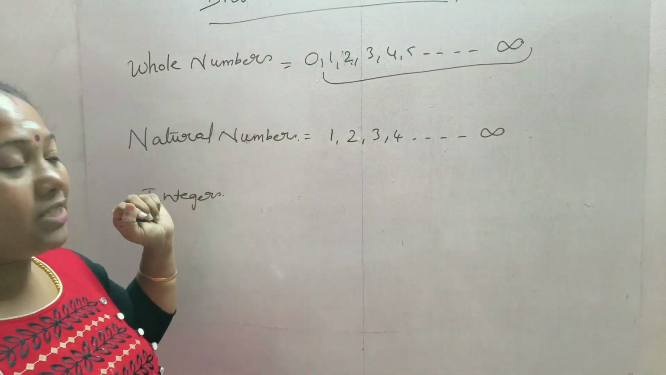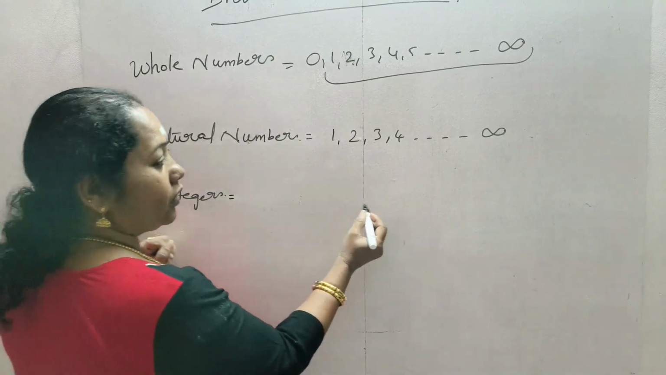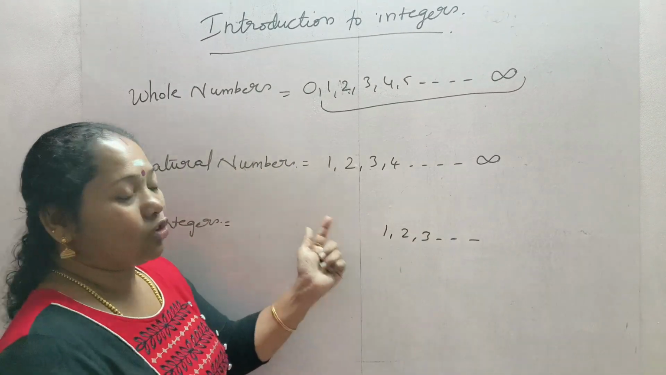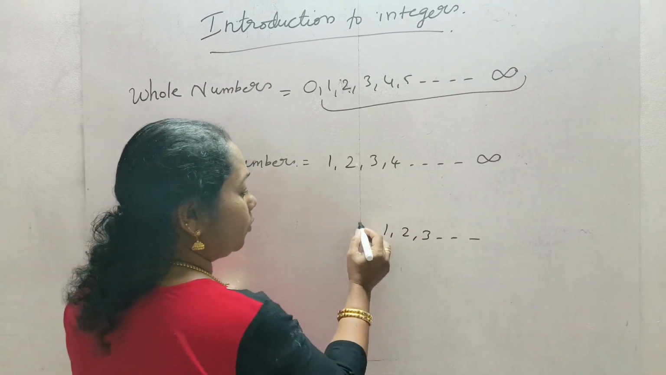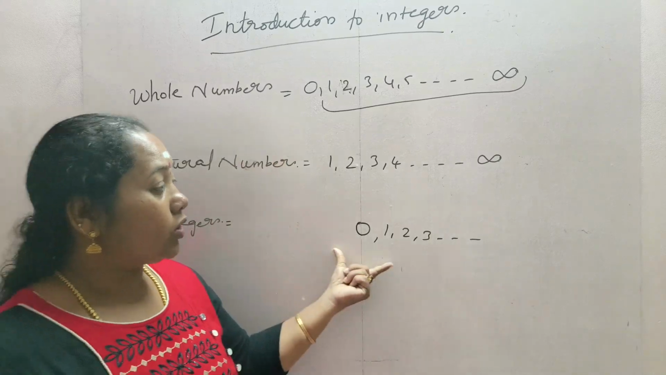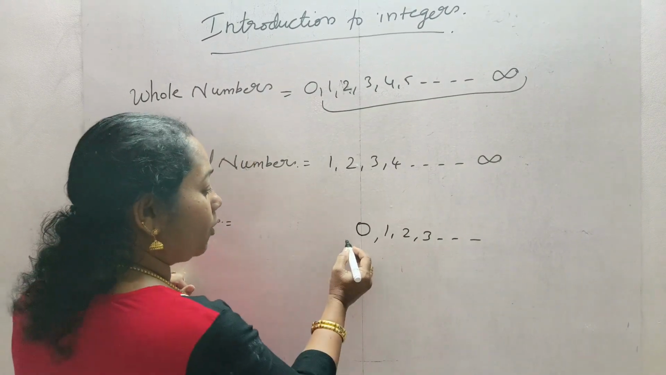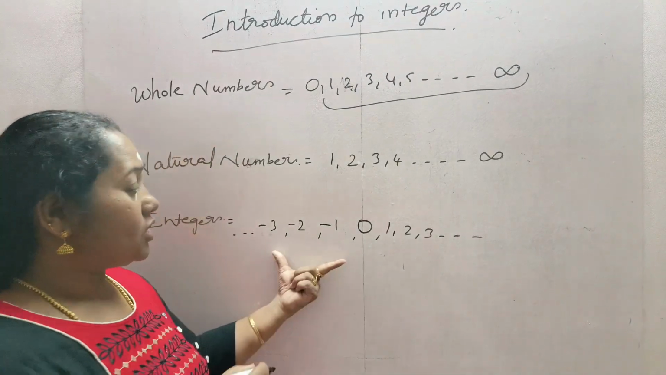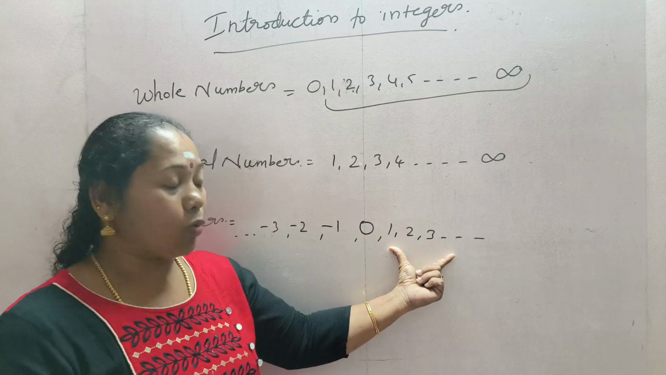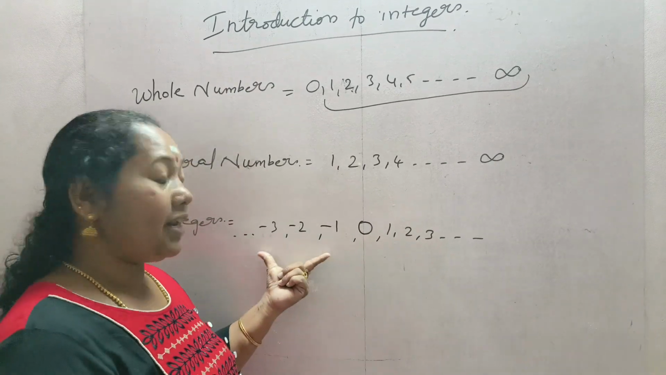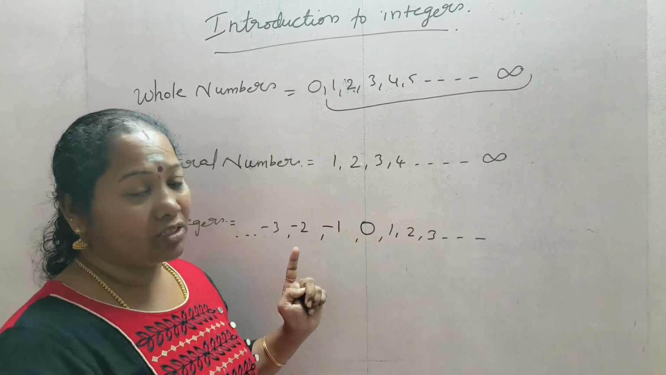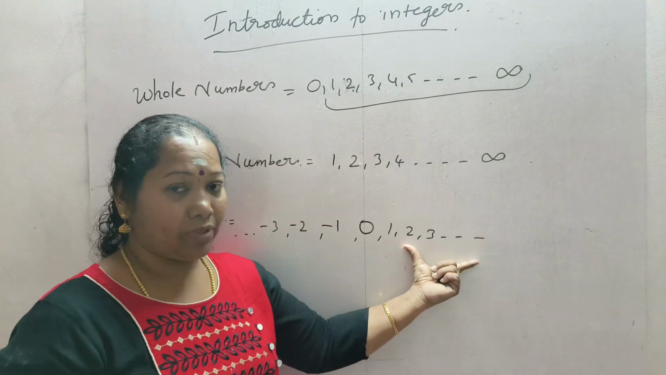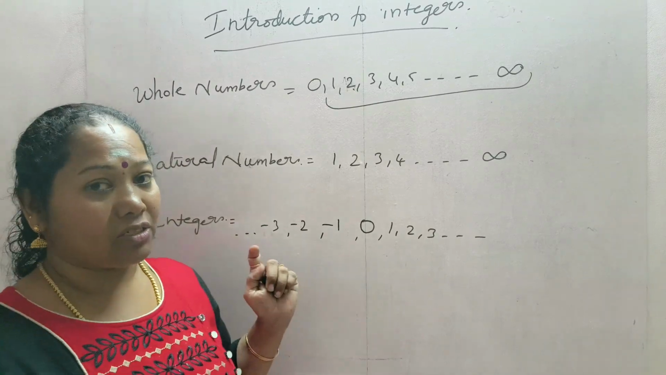Now let us see what are integers. Integers means 1, 2, 3, etc. All these natural numbers also come in integers. Now 0, then all the whole numbers come in integers. Now -1, -2, -3, means negative numbers. The numbers which are positive, 0 and negative numbers come in integers. Integers means negative numbers, 0 and positive numbers. These all come in integers.